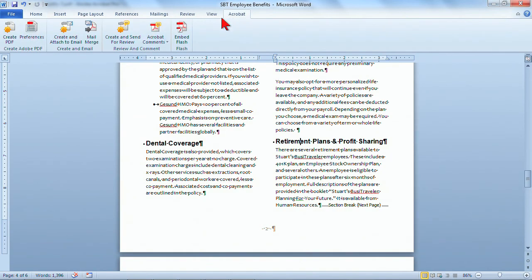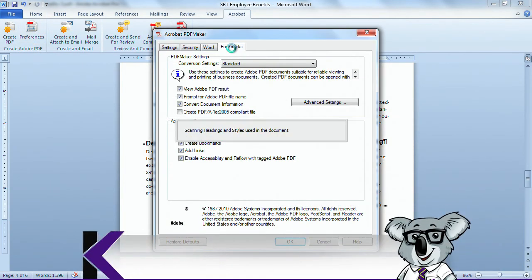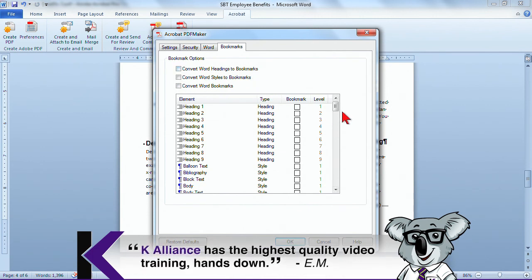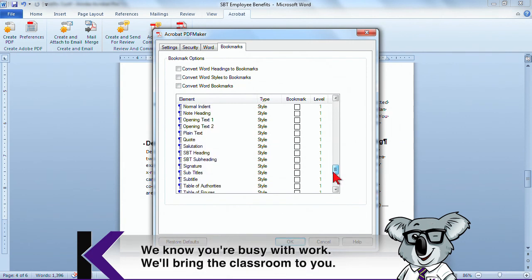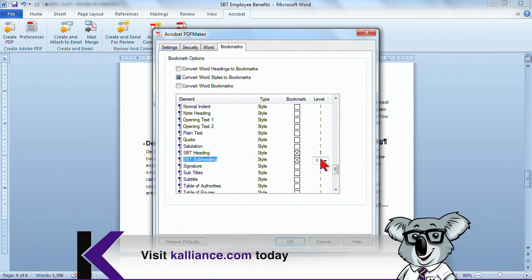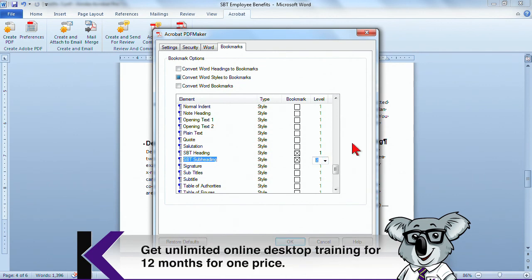Let's go back here to Acrobat, Preferences, and click on Bookmarks. And instead of using the default bookmarks, I'm going to specify specifically heading and subheading. And the subheading, actually, I want to be a nested bookmark. So it's going to show up in that structure.